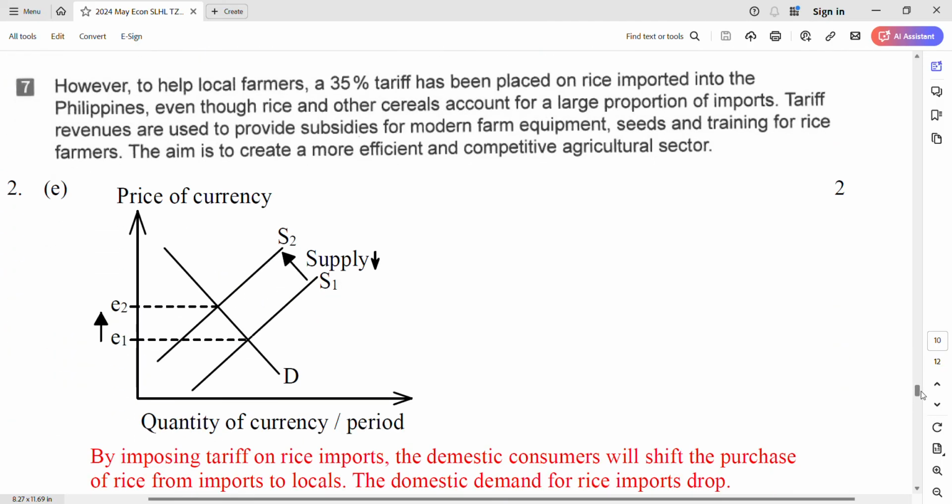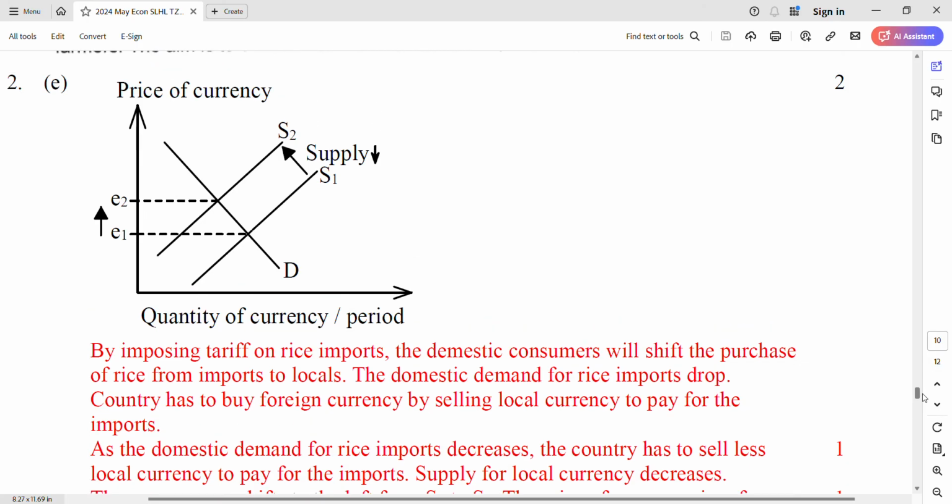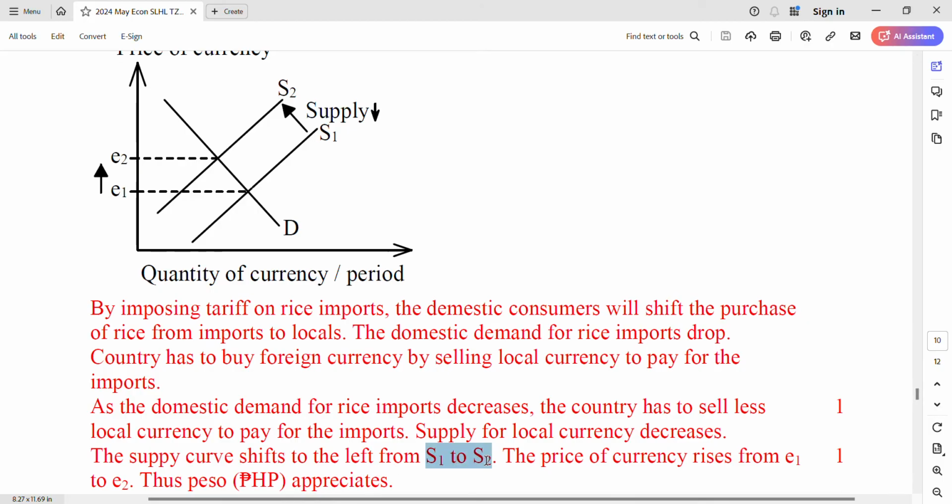Welcome back. The diagram should be like this one. Very easy, because you impose a tariff on the rice imports. So the domestic consumer will shift the purchase of rice from imports to locals, right? So the domestic demand for rice imports drops. So buying less foreign things, right? So they don't need to sell so much local currency to pay for the imports. So the supply of the currency decreases, so it will shift to the left, from S1 to S2, and then the price of currency will rise from E1 to E2.